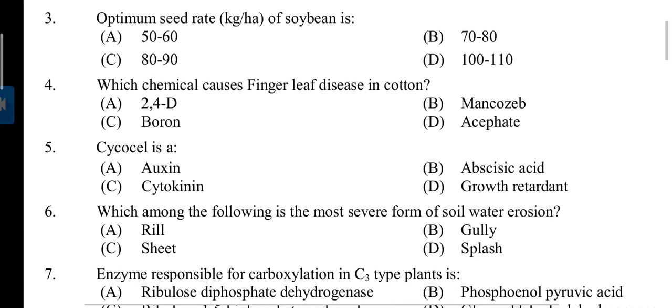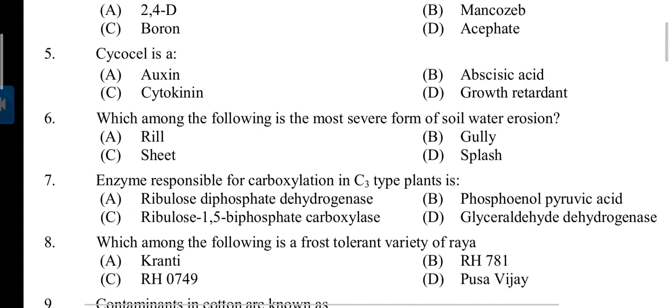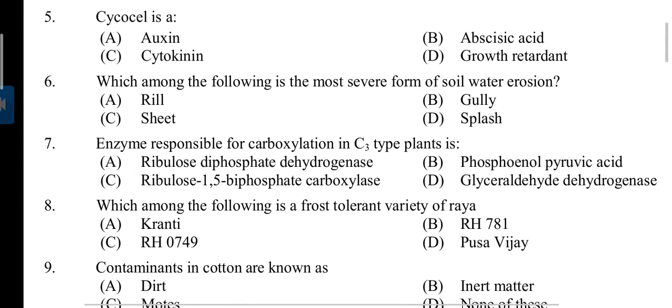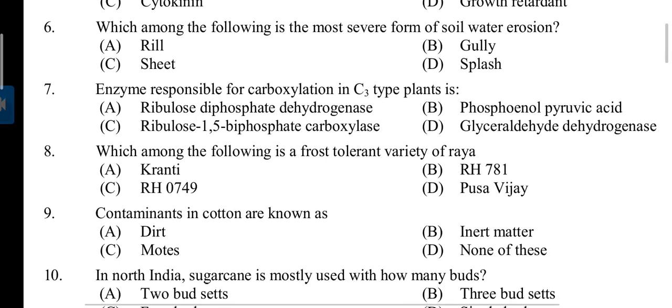Question number 4. Which chemical causes finger lip disease in cotton? Answer is A. 2,4-D. Question number 5. Psychosil is a. Answer D. Growth retardant. Question number 6. Which among the following is the most severe form of water erosion? Answer is B. Gully erosion.